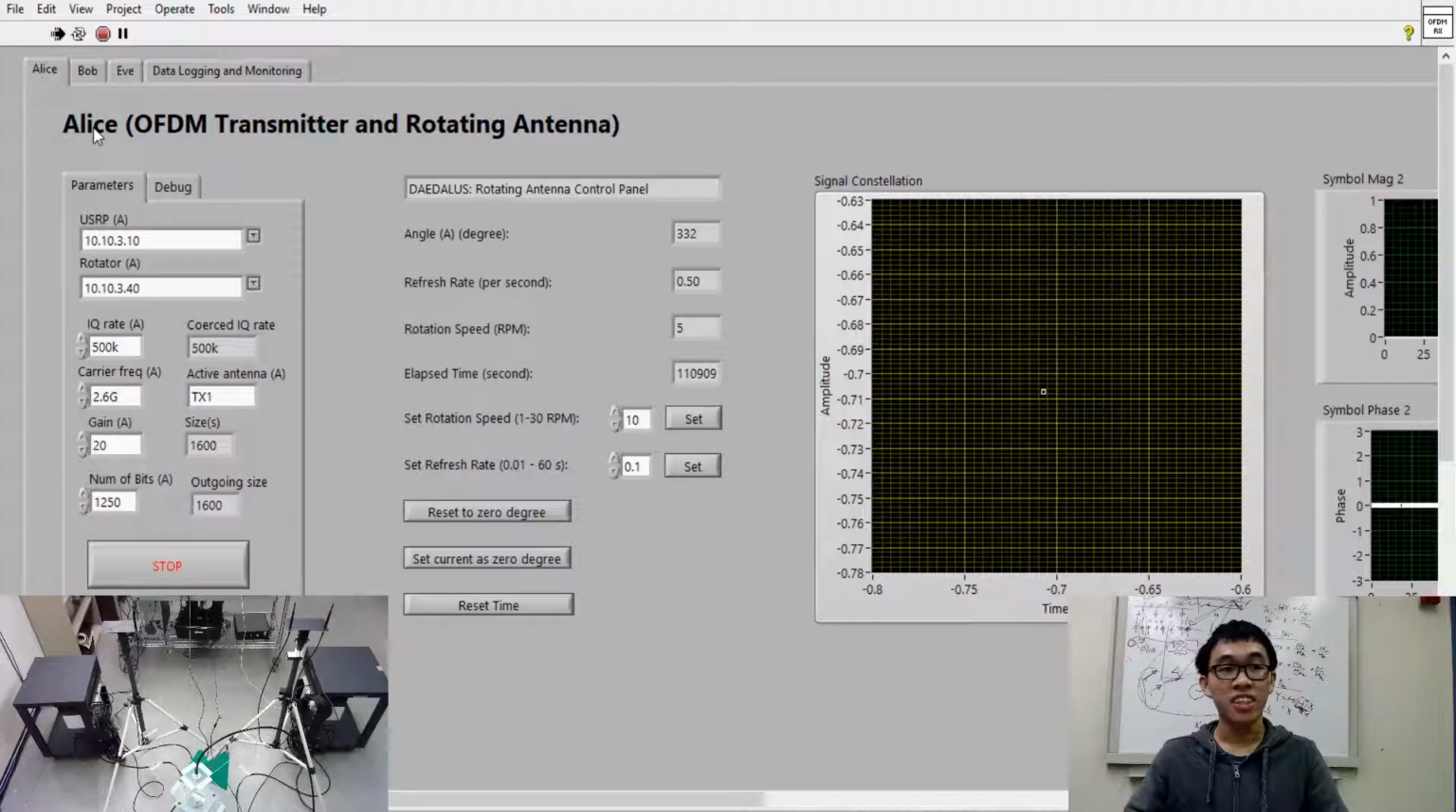So this tab right here is for Alice, and we can view Alice's parameters as well as the signal being sent by Alice. For this demonstration, we'll be transmitting on 2.6 gigahertz along with these other parameters shown. Alice has two USRPs and two antennas, as the rotating antenna will be used for transmitting the key bit signal, and the static antenna will be used to transmit the jamming signal to perform the iJam technique.